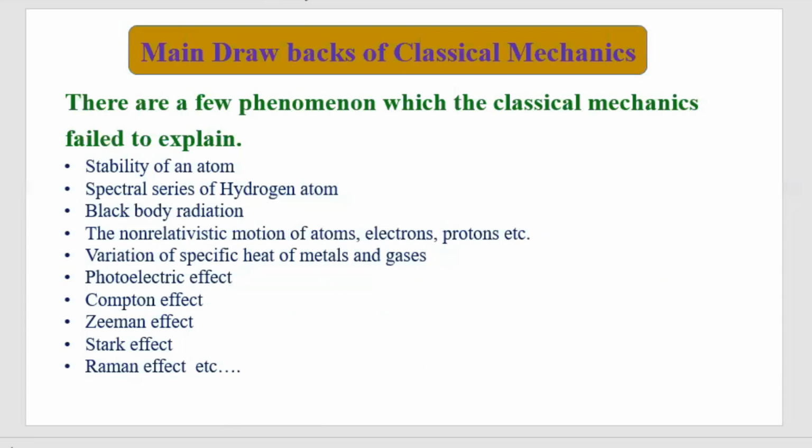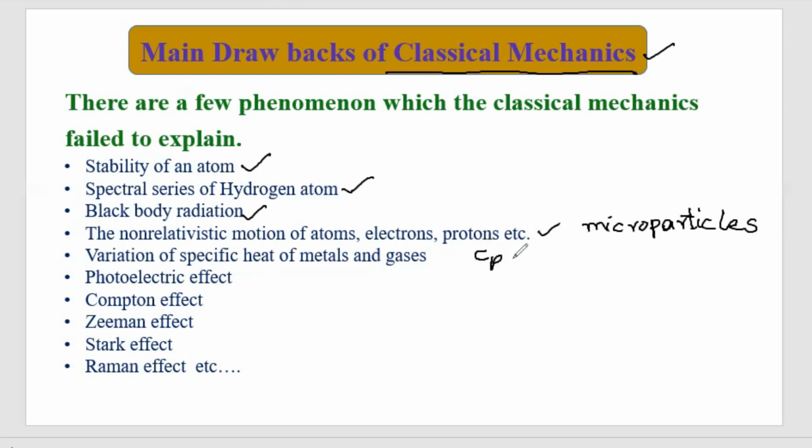By using Newton's laws, many phenomena were explained which we can see with our naked eye and which we experience in our day-to-day life. That all comes under classical mechanics. The gravitational force, Newton's laws, Kepler's laws, thermodynamic laws, the one-dimensional elastic collision, all come under classical mechanics. This couldn't explain some phenomena like the stability of the atom, the spectral series of the hydrogen atom, that is the Lyman series, Balmer series, Paschen, Brackett and Pfund series, black body radiation, non-relativistic motion of atoms, electrons and protons, and the variation of the specific heat of metals and gases.